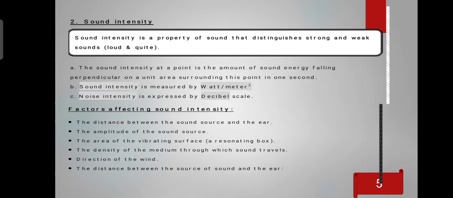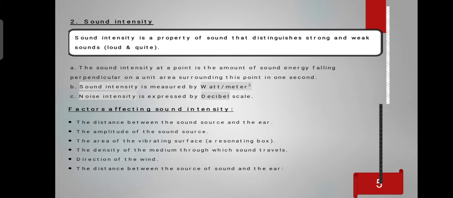Next, the second property is called sound intensity. So what is the meaning of sound intensity? It's the property by which the ear distinguishes between strong and weak voices, meaning loud or quiet. The sound intensity at a point is the amount of energy falling perpendicular on a unit area in 1 second. So the sound intensity is measured in watt per meter squared, and the noise intensity is measured by the decibel scale, named after the scientist who discovered it, which is called decibel.